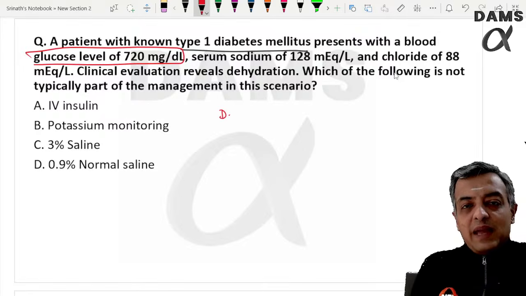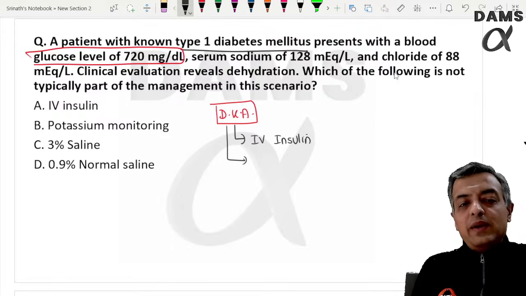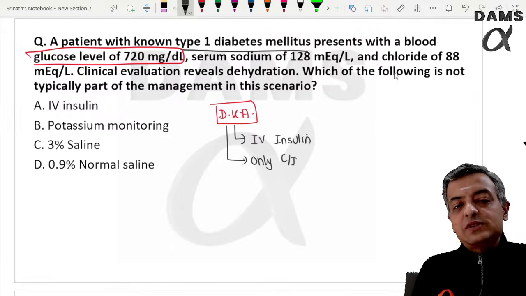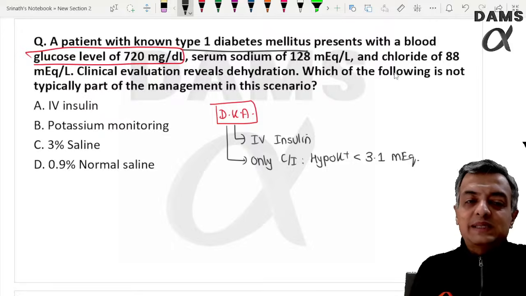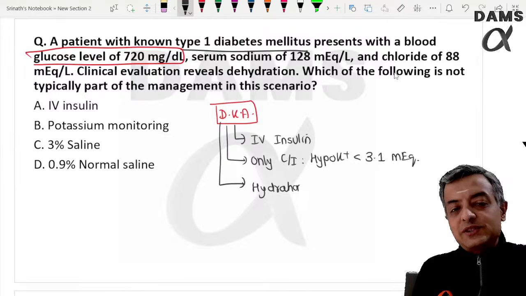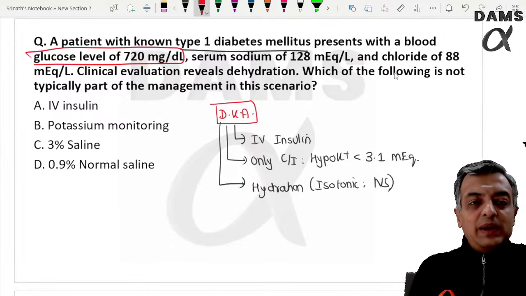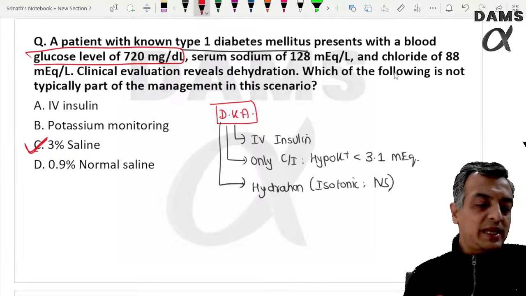When a patient with type 1 diabetes presents with a blood glucose level of 720, we know we are talking about diabetic ketoacidosis. In diabetic ketoacidosis, along with giving IV insulin, the only contraindication to IV insulin is hypokalemia below 3.1 milliequivalent, or sometimes 3.3. You want to give hydration with isotonic fluid, like normal saline, but what is not given is 3% saline.